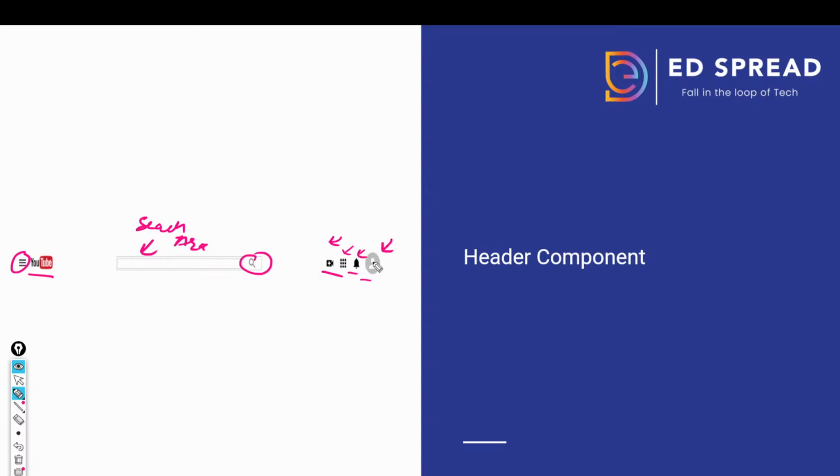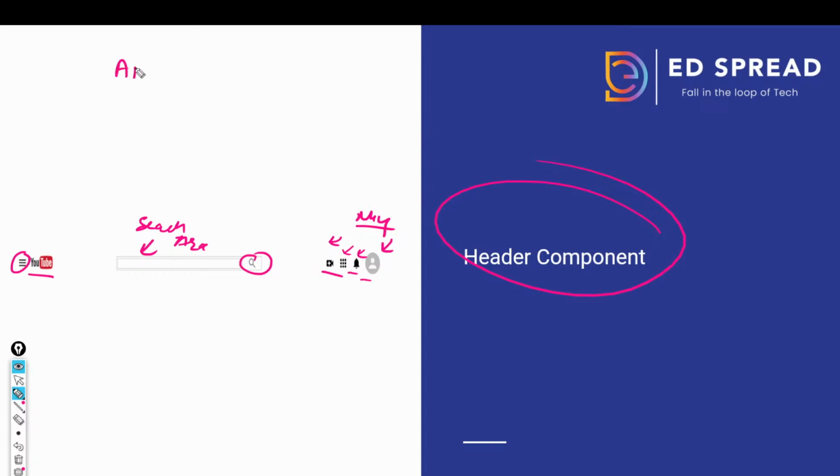And at the end, you will have your own photo over here. Right now it is a blank photo, but I will be adding my photo over here because I like myself, right? I will also tell you how you can add yours, in very simple steps. So this is the first header component that we will be creating. But before doing that, I want you to build a proper app component, right?